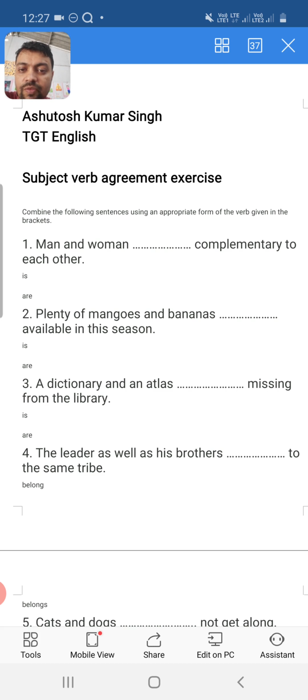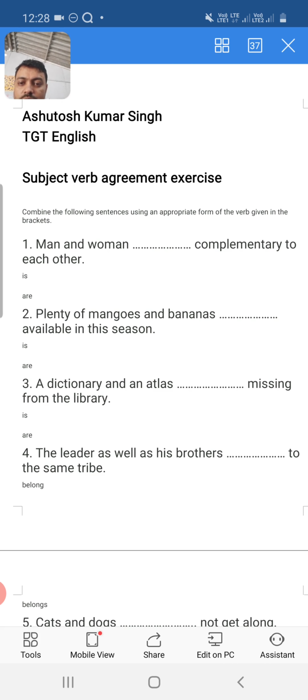Man and woman dash complementary to each other. Now here you see there are two singular nouns, and when two singular nouns combine, then we use a plural verb, and therefore the verb to be used here should be are. So man and woman are complementary to each other.